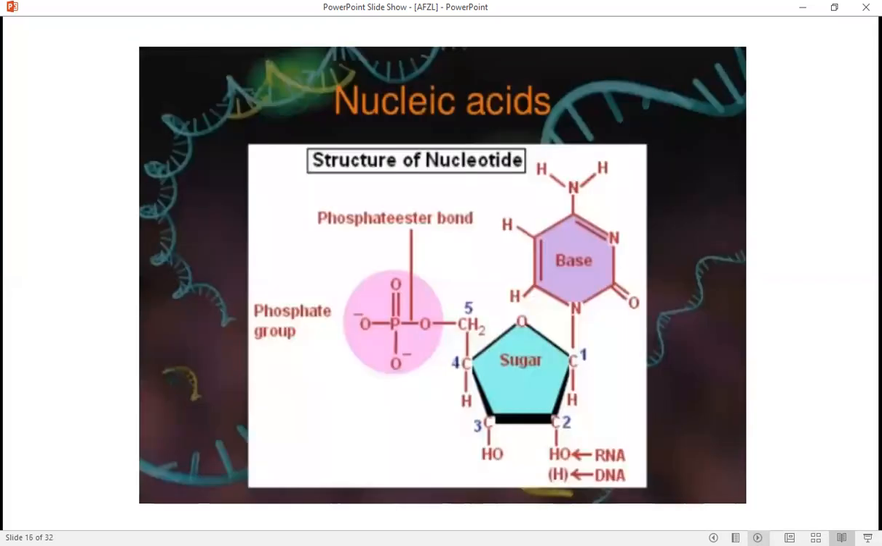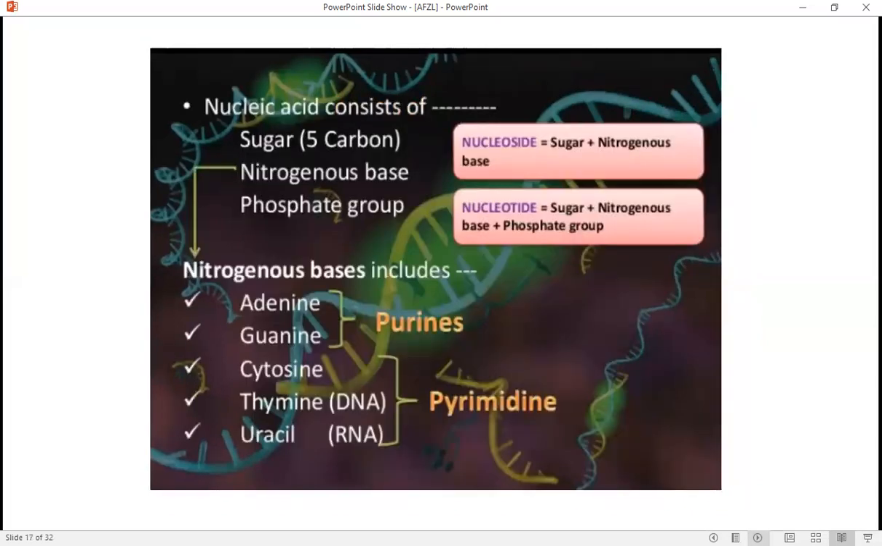Nucleic acid. This is the structure of a nucleotide. Here, the main component is the sugar. The one end of the sugar carbon is attached with the nitrogenous base, and the fifth carbon is attached with the phosphate group by a phosphodiester bond. Nucleic acid mainly consists of a pentose sugar, nitrogenous base, and phosphate group.